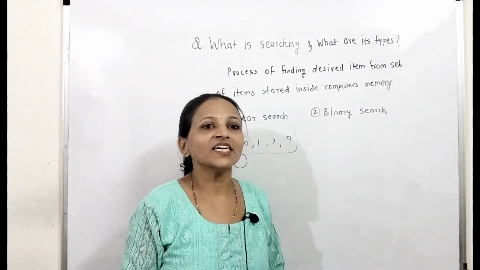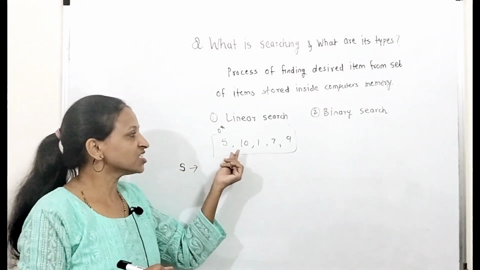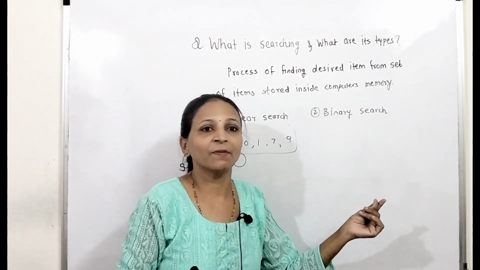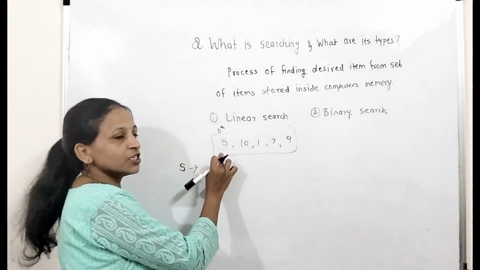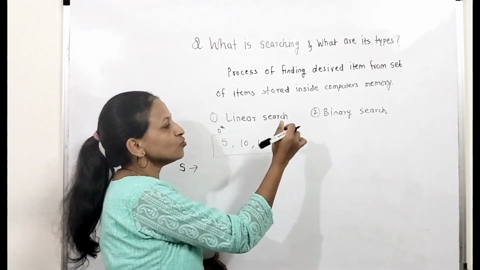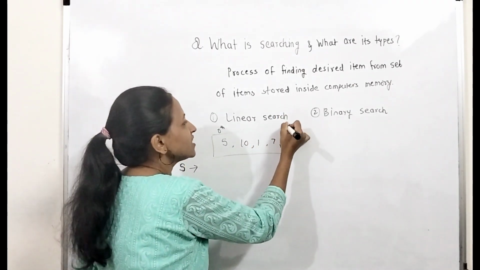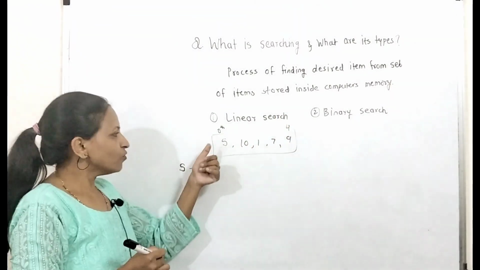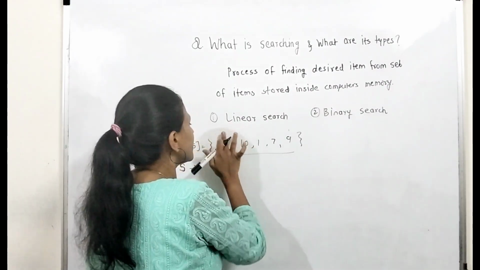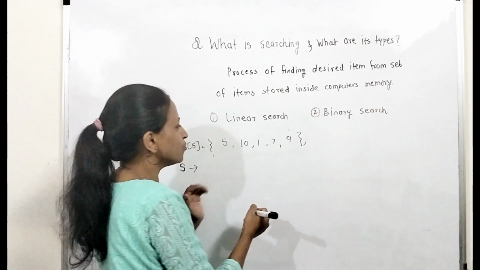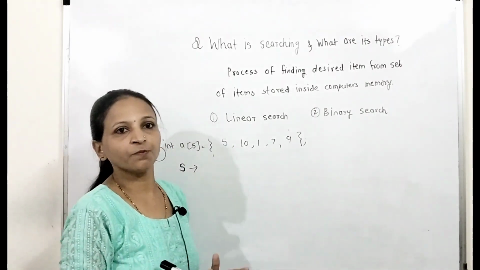Here in case of linear search, we have to compare the search element with each and every individual element of that set or array, from the 0th index up to size minus 1. Now here the size of the array is 5, that's why the last index will be 4. Suppose the name of that array is A, and I have initialized this array with these numbers. The search element I have to accept from the user.